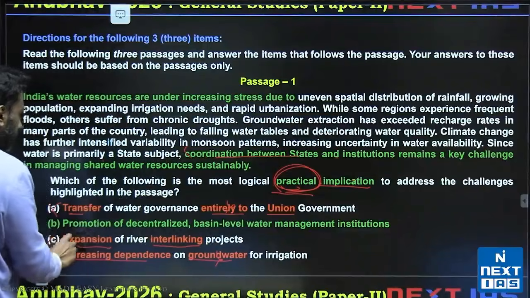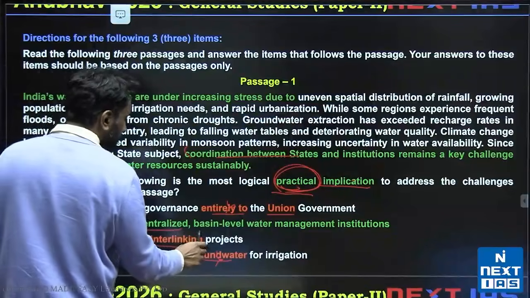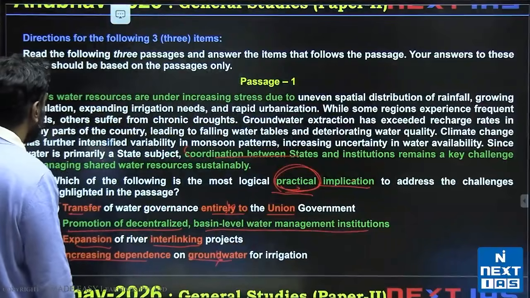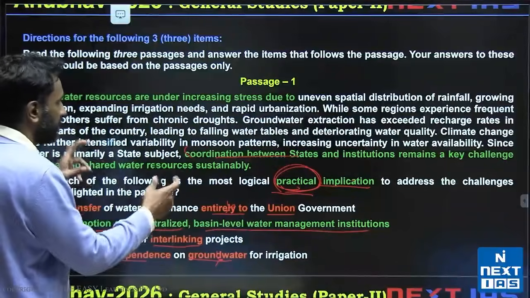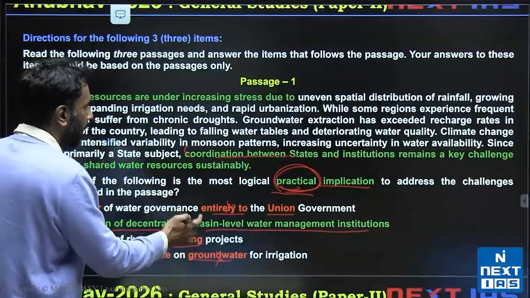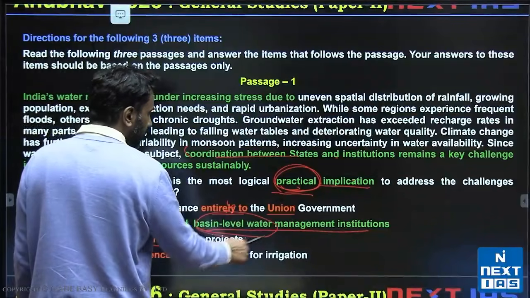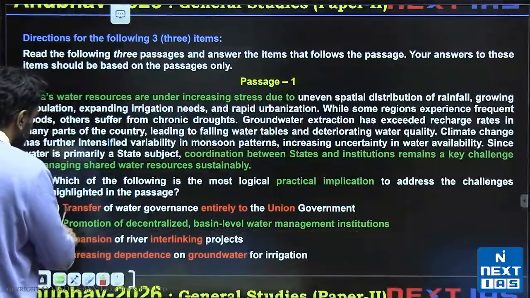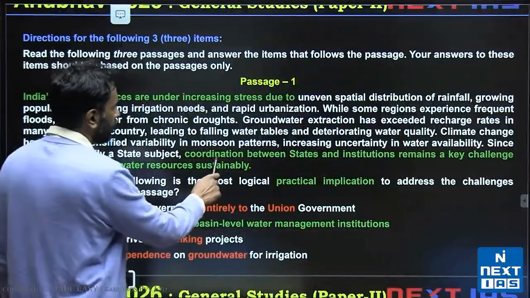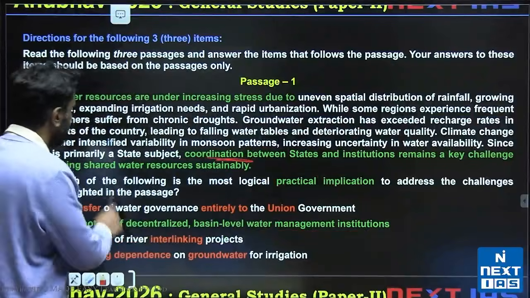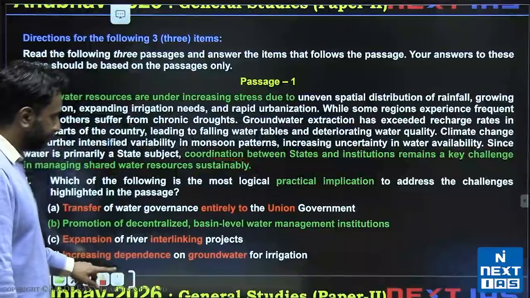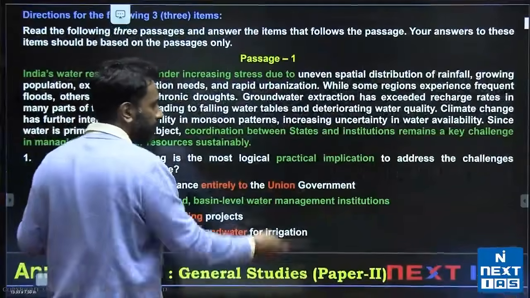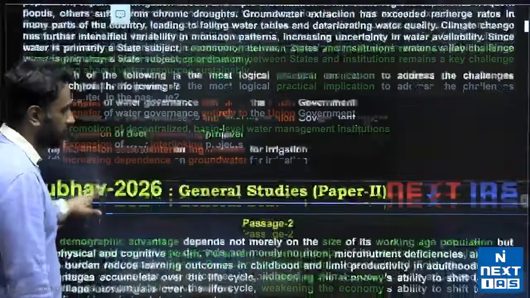For coordination, you are going to need promotion of decentralized basin level water management institutions. You need something that is going to help states or different units compare the amount of water they have carefully. So basin level management will help them compare and make their demands known, so they can coordinate their demands and share accordingly. B is the right answer. Okay. I think we can expect in the actual exam at least 2 practical implication questions this time.